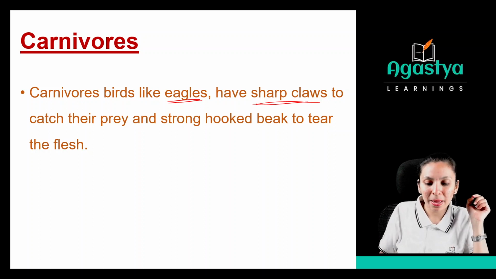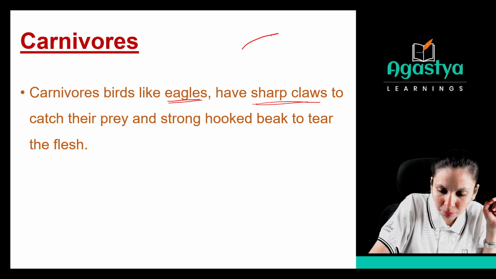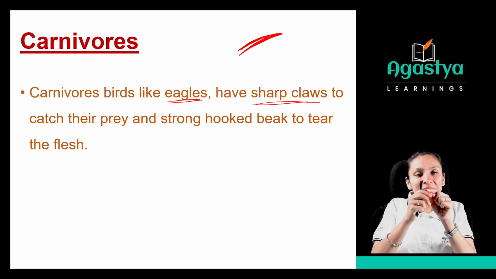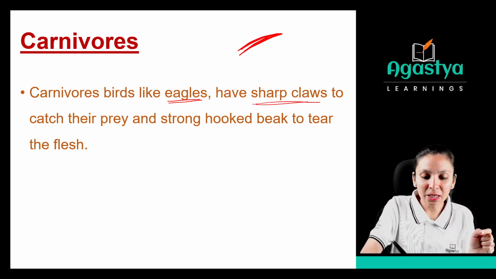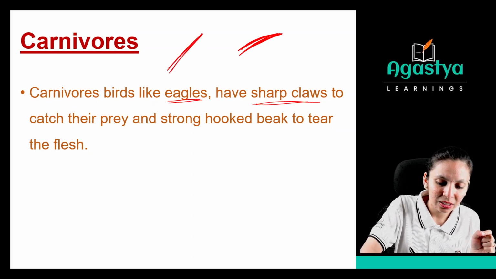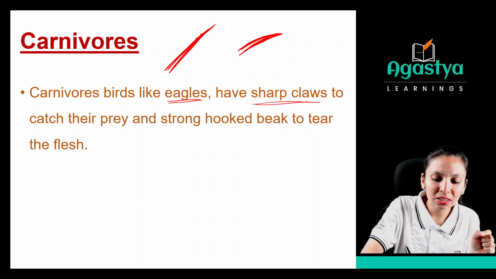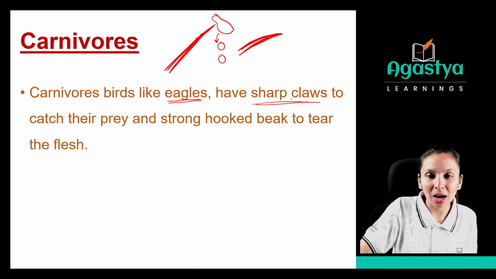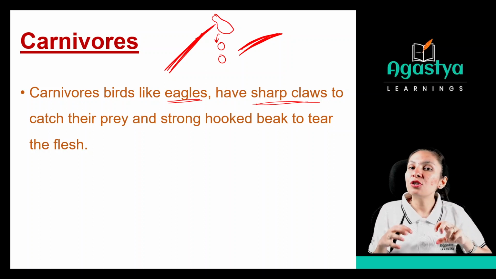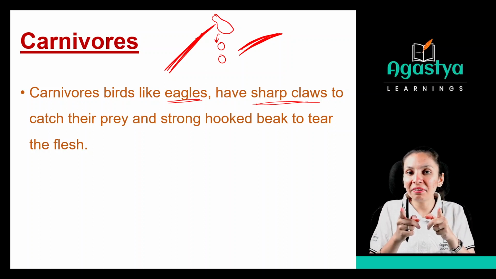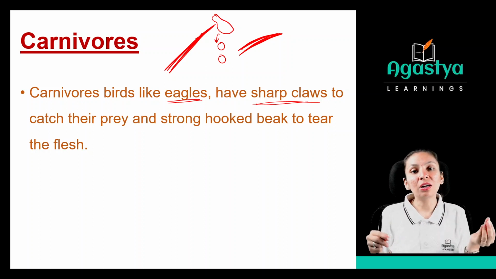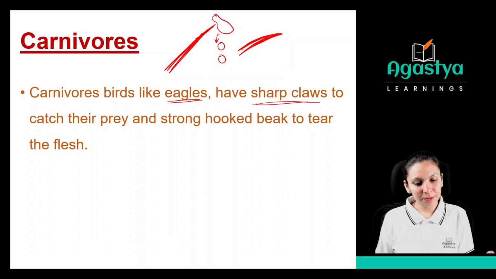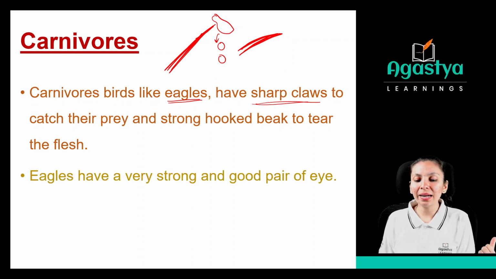And a strong hooked beak. See, they have one strong hooked beak which can easily hunt their prey and tear the flesh. Clear? If you have a pointed structure like this, very sharp, then with the help of this sharpness, you can easily tear your food into two parts. Clear? So these eagles have sharp claws to catch their prey and a strong hooked beak. As birds have a beak, the beak of the eagle is very strong, which can tear the flesh of the animals.